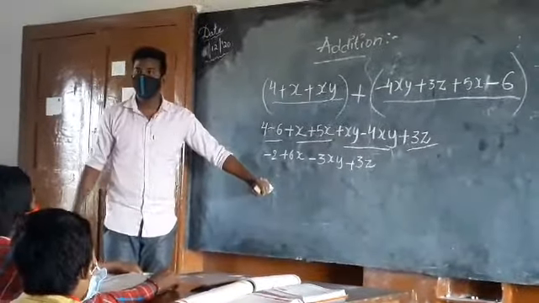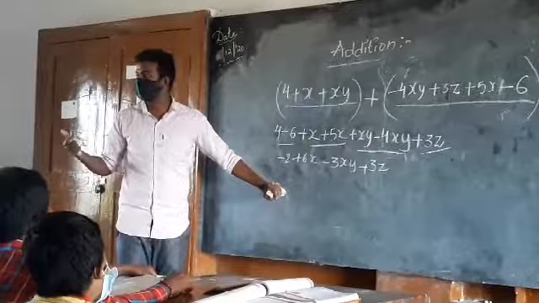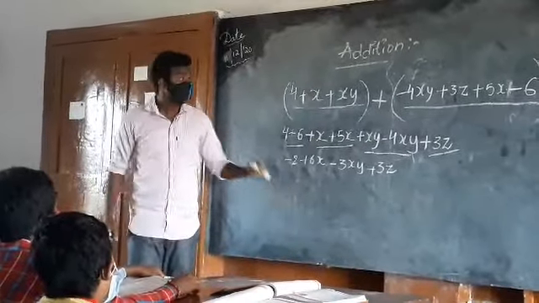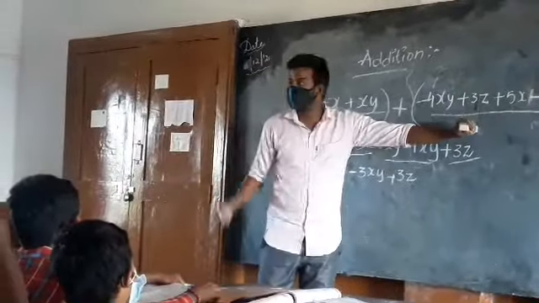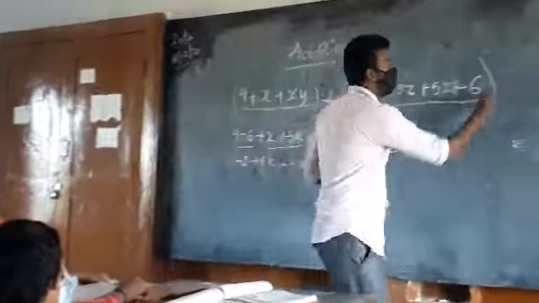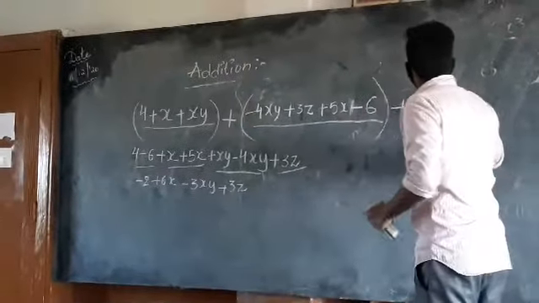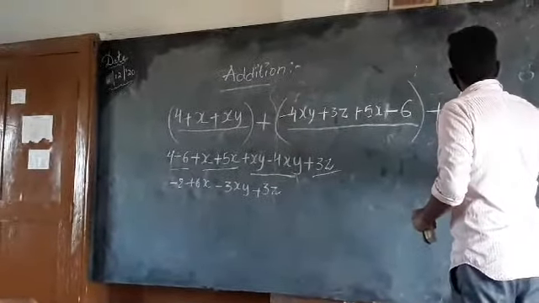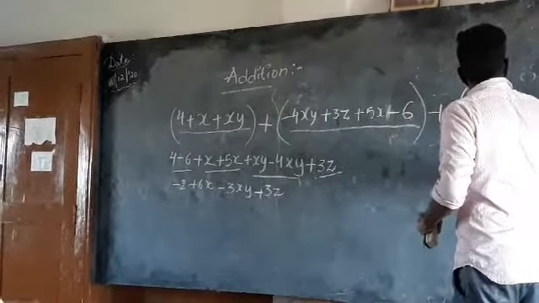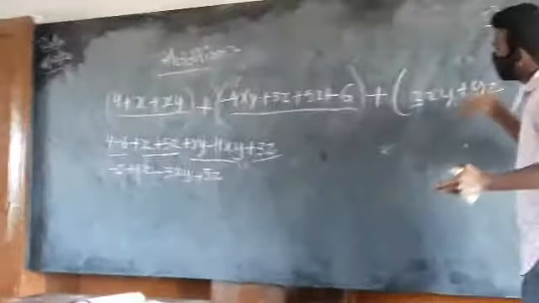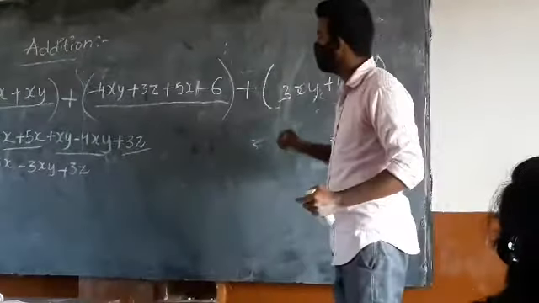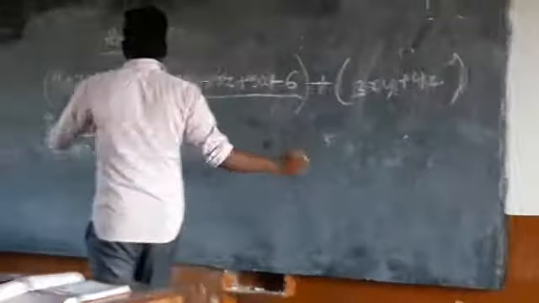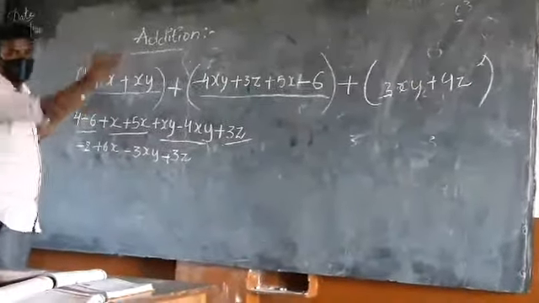This is how you need to add if you are given any number of expressions. I have added only two expressions. If you are needed to add another expression, you just need to select the like terms in that same way. Just like there are no 4s, there are no constants, I cannot take from there.